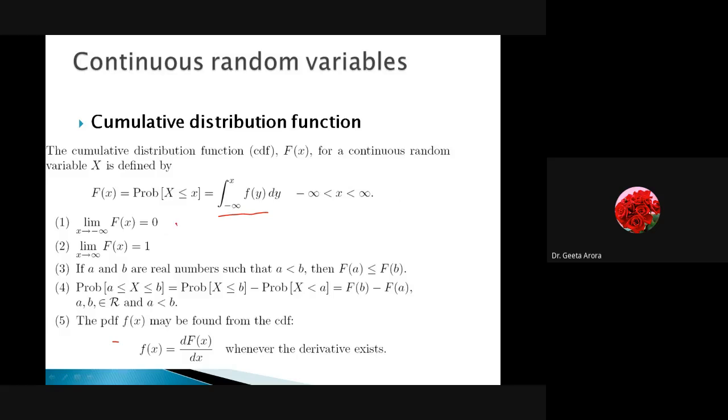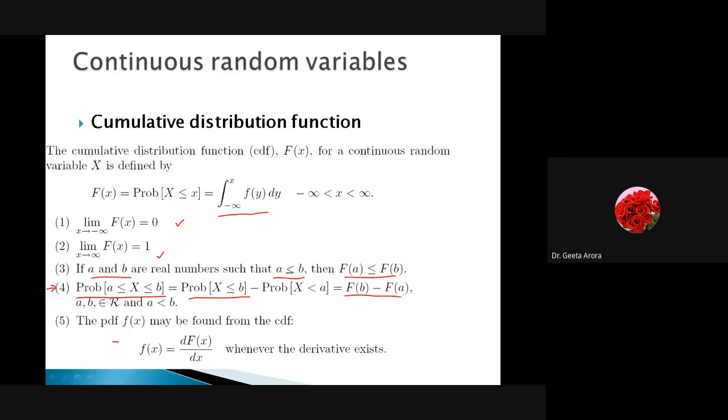Properties are still the same, as limit x tends to minus infinity F(x) is 0 and x tends to infinity F(x) is 1. This property is also same, that if a is less than b, then F(a) is less than equal to F(b), or it could be if a is less than equal to b, F(a) is less than equal to F(b). If you are talking about the probability of x lying from a to b, this property you can note down, because sometime we will use this in the formula. How can we calculate the probability of capital X lying from a to b? We can take probability of X less than equal to b minus probability of X less than equal to a, and then it is given by F(b) minus F(a).